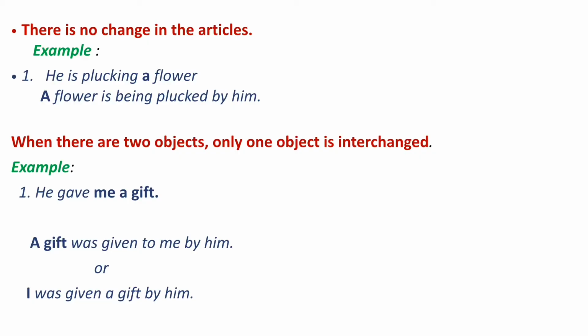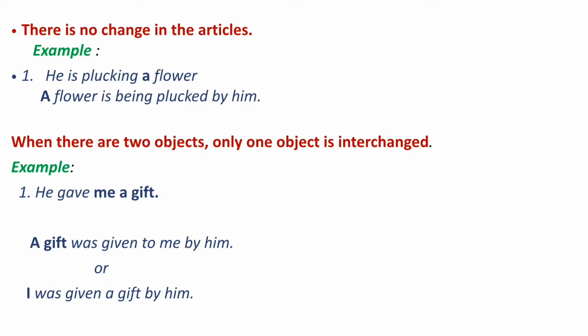A gift, then helping verb was, as it is past simple tense and we will use was or were according to the number of the subjects. Then third form of the verb gave is given. Then we will add to before second object me. Further we will add by and in the last him. A gift was given to me by him.